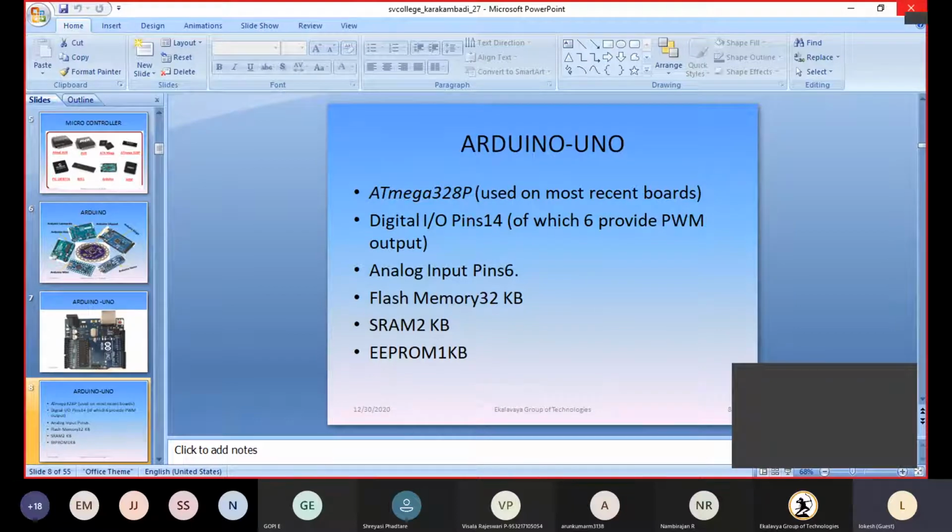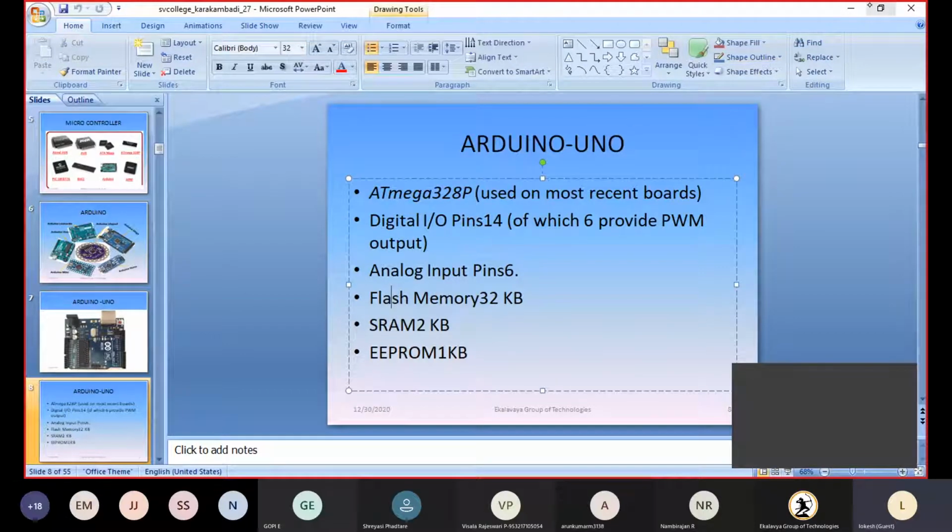That is the meaning of the 14 IO pins. Next, it has analog inputs, 6 pins. From these 6 pins, we can connect analog sensors. For example, if I have any analog sensor, I can connect it there.